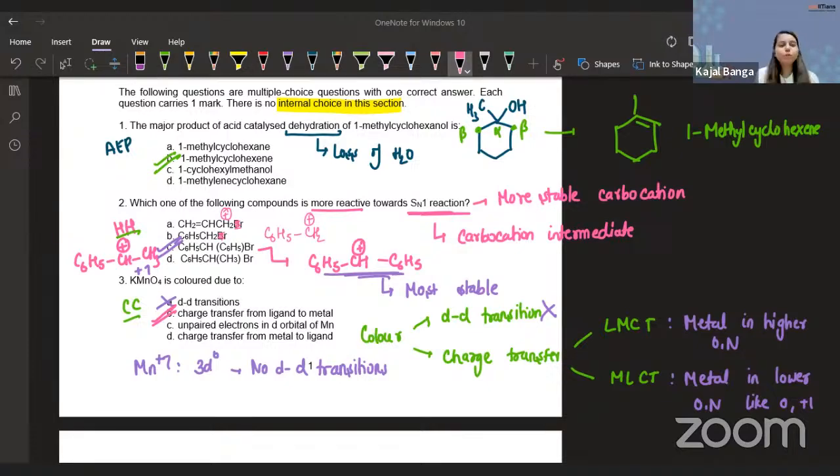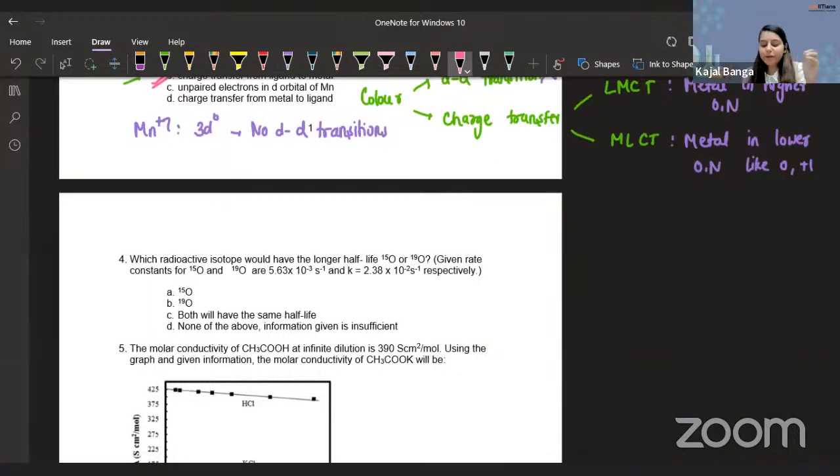Perfect. Let's move on to the fourth question then. Which radioactive isotope would have the longer half-life, O15 or O19? There are two isotopes of oxygen given to me. Both of them are radioactive, which means they will decompose with time. The rate constants for the two are given, and we have to identify which one will have a longer half-life.